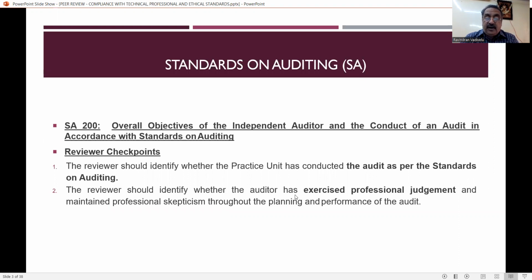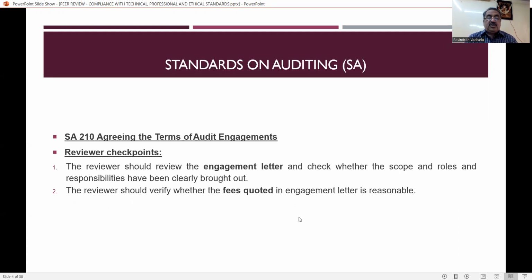The reviewer should identify whether the auditor has exercised professional judgment and maintained professional skepticism throughout the planning and performance of the audit. So professional judgment they are expecting. Whether the audit is being conducted as per the standards on auditing and whether the auditor has exercised the professional judgment correctly, both things have to be reviewed by the peer reviewer.